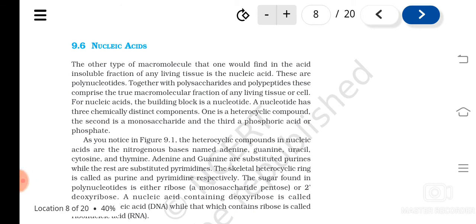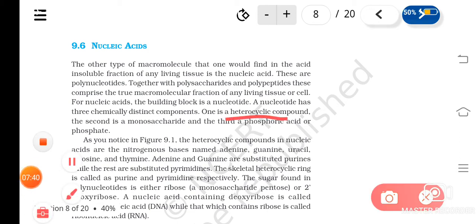So a nucleotide is having three components I told, isn't it? What are they? A sugar, then a heterocyclic ring, and then a phosphoric acid or phosphate group. Understood? So these are what? Components of a nucleotide, and they combine together to form what? Means they polymerize to form the nucleic acids. Okay, and the adenine and guanine are substituted purines, and the rest of the nitrogen bases are the substituted pyrimidines.